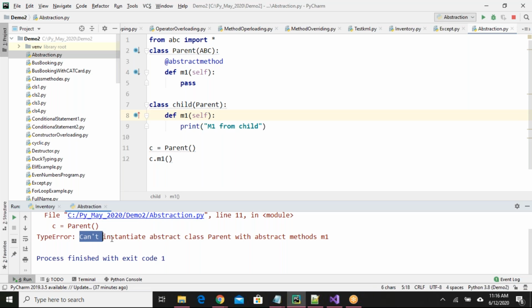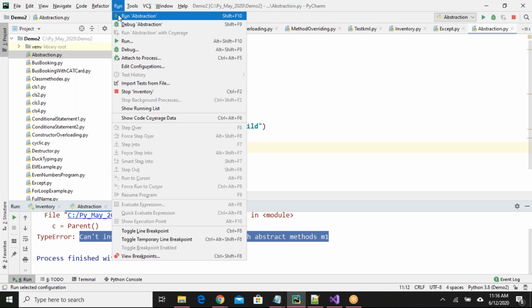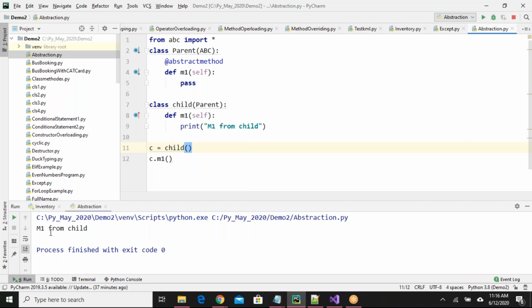No, it can't create an object for parent with abstract method M1. You have an abstract method M1, so I cannot create an object for parent. This is what it is saying. Now shall I create an object for child class? Yes, I can create an object for child class. Now I'll run this. See, I'm able to create an object for the child class.